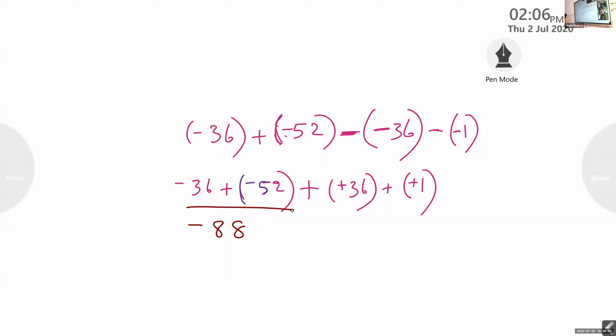We added both. Then the positive sum is positive 37. Now find the difference and put the sign of the greater number. Negative 51. You will get the answer. That is how you get negative 51. Clear, children?